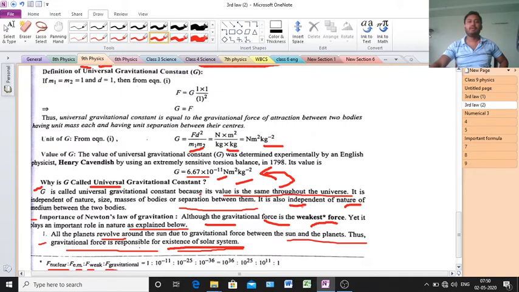It is also independent of the nature of the medium between the two bodies. Whatever the medium, let's say gaseous medium, vapor medium, whatever, the value of G is always constant. Even in a null medium, that means zero medium, the value of G is always constant. That's why it is called the universal gravitational constant. I hope you understand.